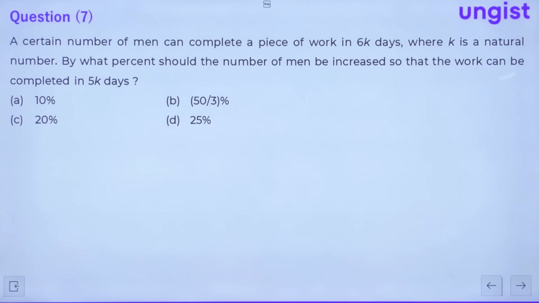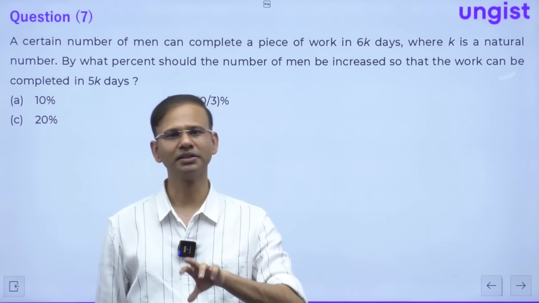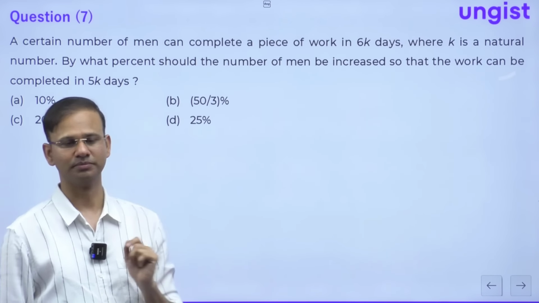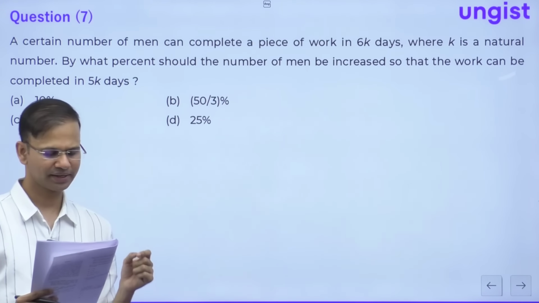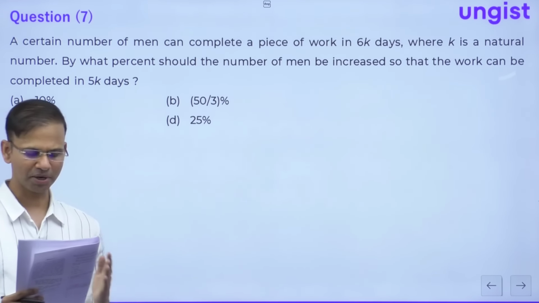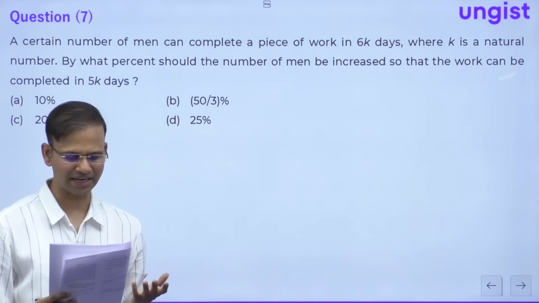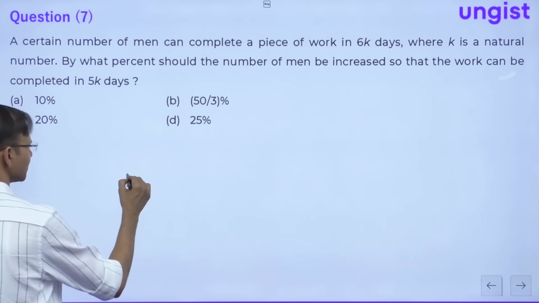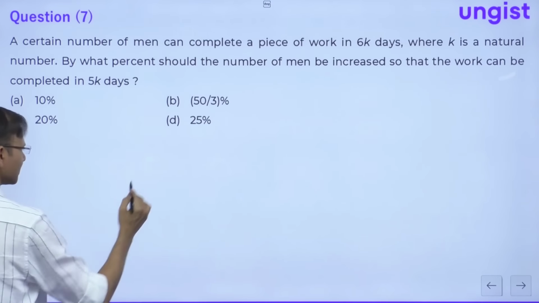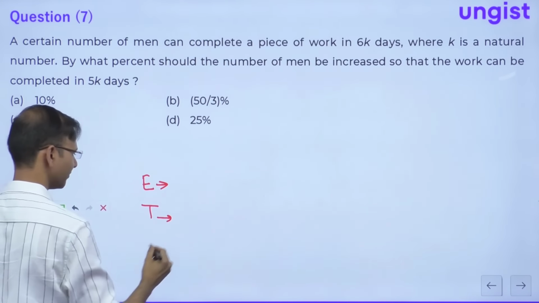Guys, this was a direct question. If you know the efficiency and time concept, efficiency and time are inversely proportional to each other, right? So the question is saying a certain number of men can complete a piece of work in 6k days, where k is a natural number. By what percentage should the number of men be increased so that the work can be completed in 5k days, right? So guys, here this is efficiency, and this is time, right everyone?